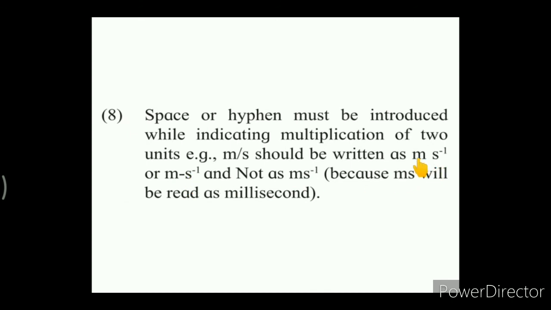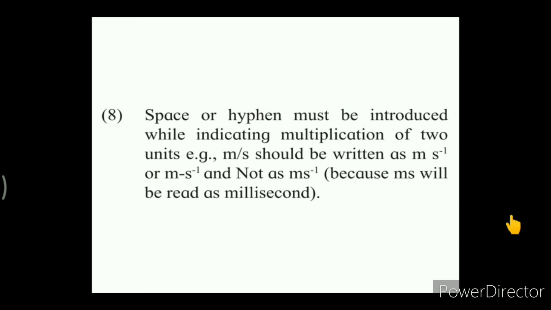So milli, some space, then meter, some space, then second raised to minus 1, or meter hyphen second raised to minus 1. Whenever we write the unit in multiplication form, we have to give a little space or a hyphen in between them.